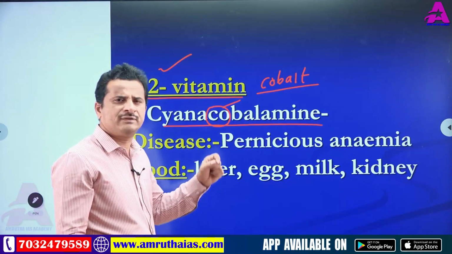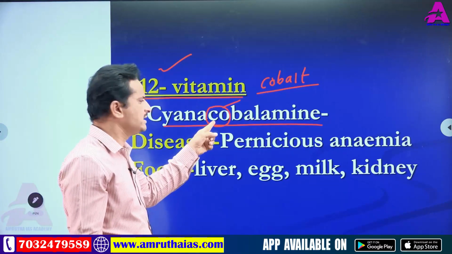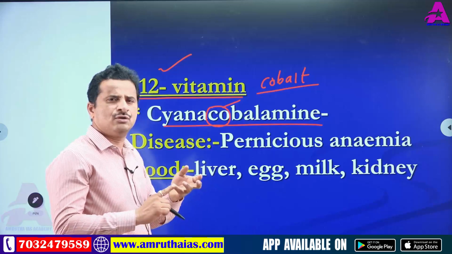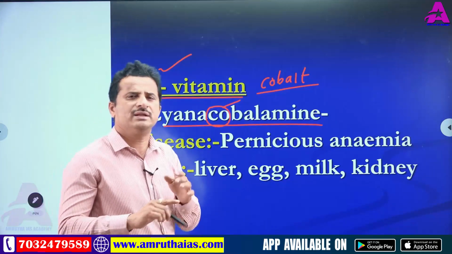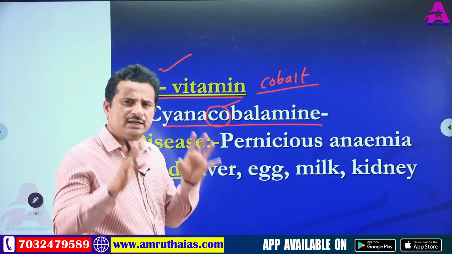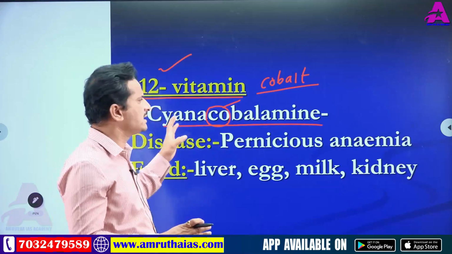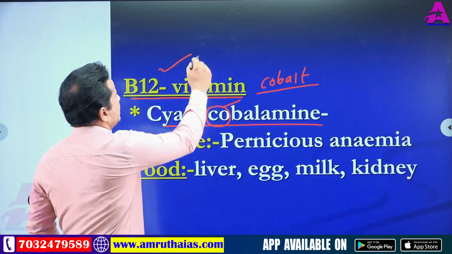Cobalt is a part of vitamin B12. Methylcobalamin, cyanocobalamin and adenosylcobalamin are all the same. The common letters CO are there because it contains cobalt.